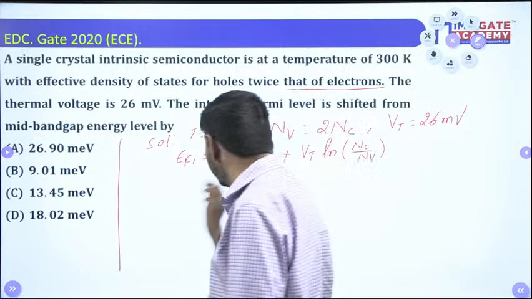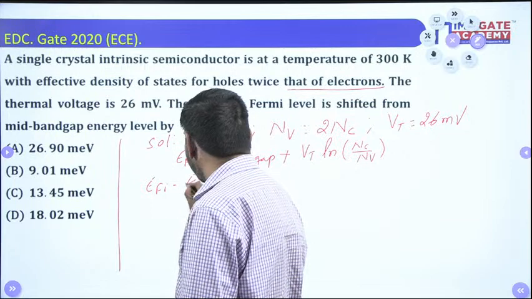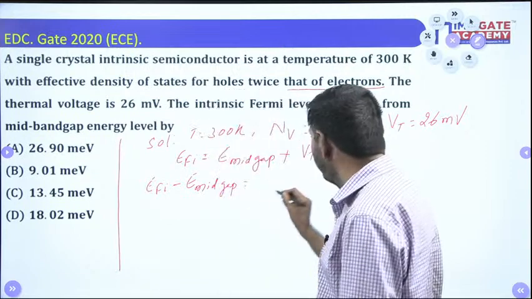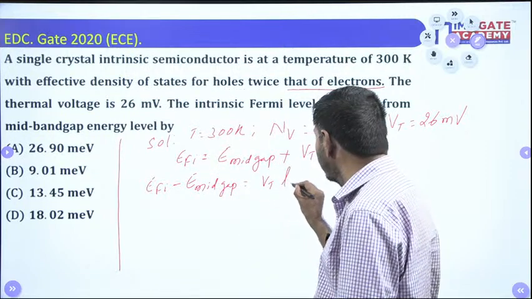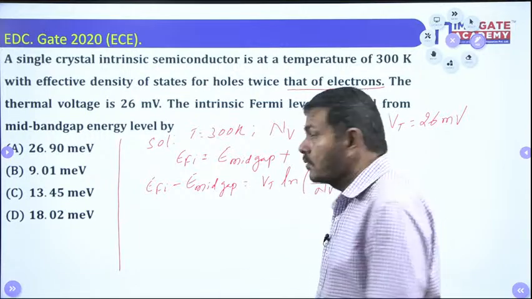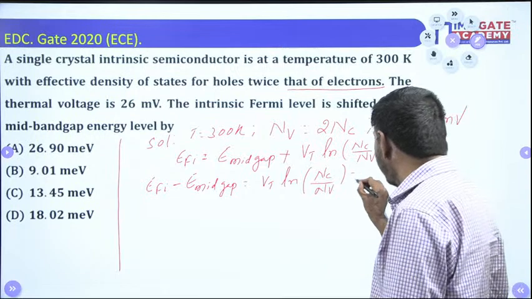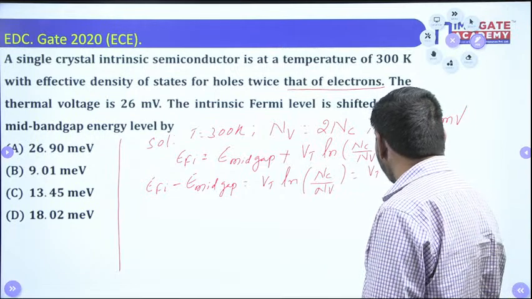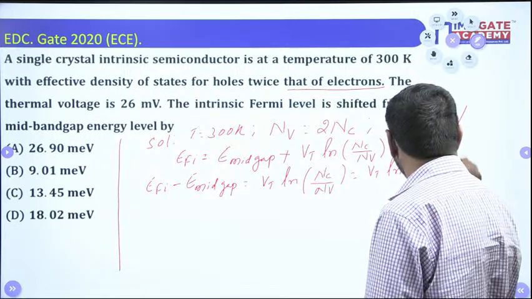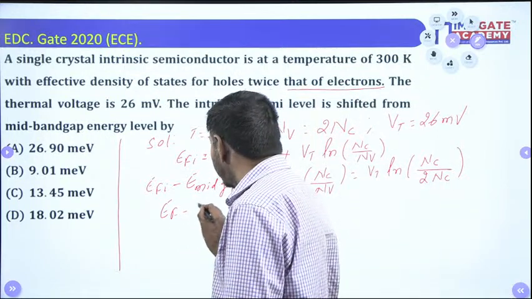How much we need to calculate only now? That's why EFi minus E mid gap I wish to find. That equals VT ln of NC by NV. But in the question it is clearly given that NV is nothing but 2 times NC. So I can write VT into ln of NC by 2 times NC. I can cancel NC and NC, and finally I get EFi minus E mid gap.